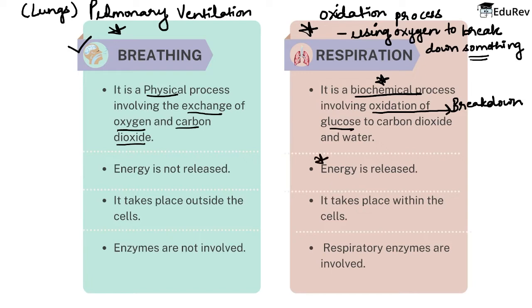ये काफी यूनिक फीचर है. It is a very unique feature in case of respiration. Here energy is released, and energy means what? It means the production of ATP. And ATP का full form क्या है? ATP is adenosine triphosphate. So it means in case of respiration, the production of ATP takes place.